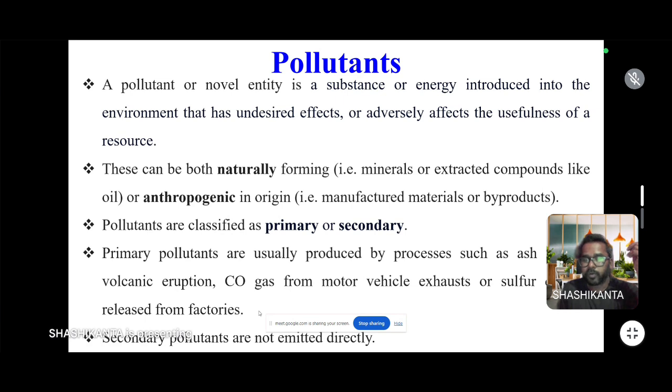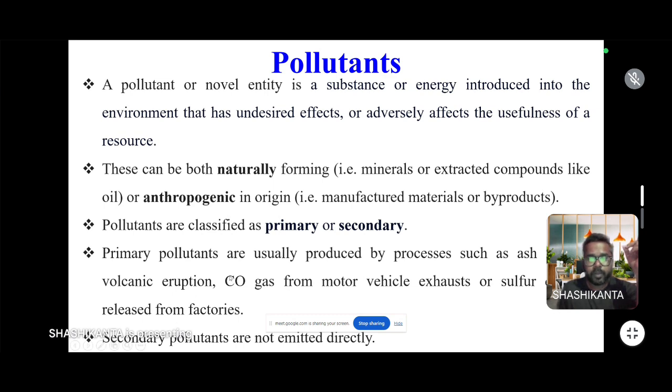Some pollutants are converted from primary sources into secondary ones. For example, carbon dioxide is a primary pollutant released by burning of fossil fuel or forest fire, and this carbon dioxide changes in the atmosphere by the presence of water vapor. It is converted into carbonic acid, which is a secondary pollutant.